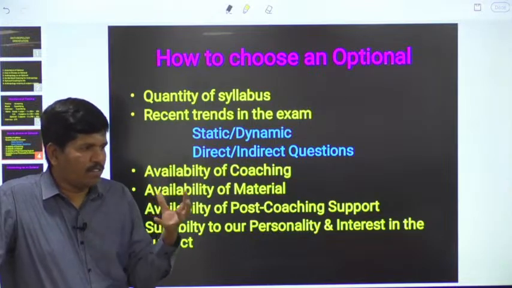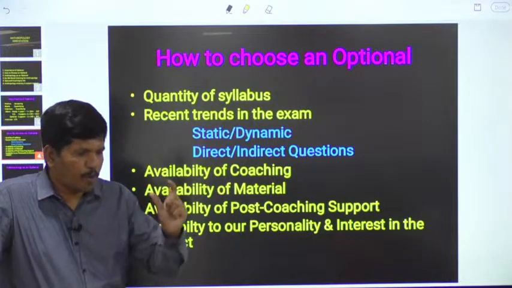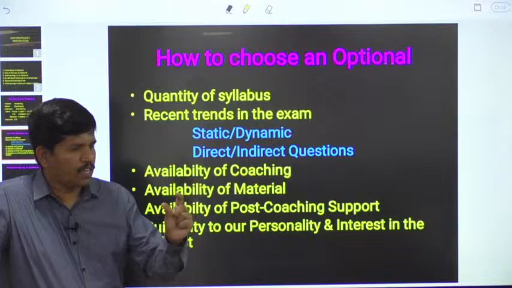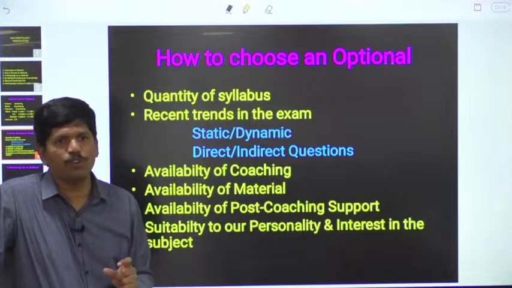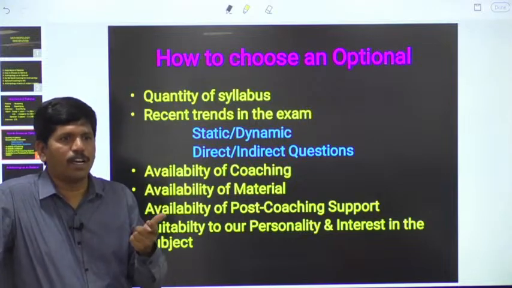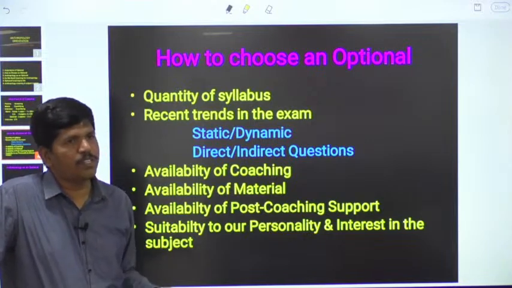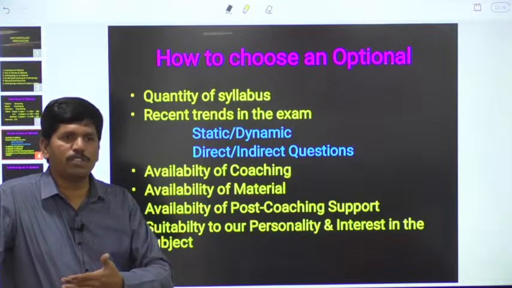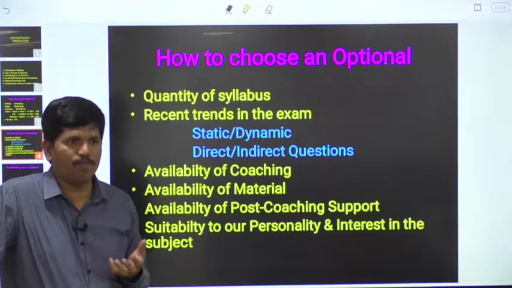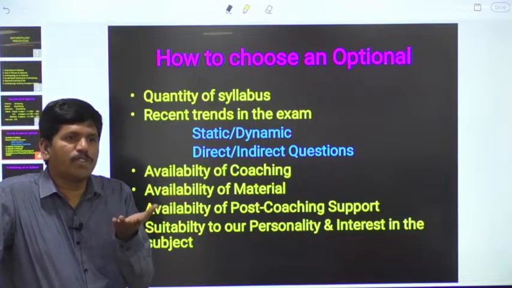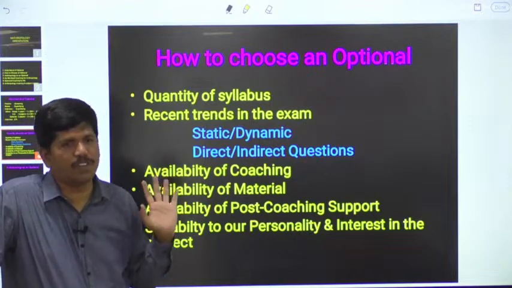Why? Because whenever we come across a new question, then we will think, see, how to write the introduction, how many points have to be mentioned, then in what form the answer has to be channeled, in the form of points, in the form of subheadings, in the form of a flow chart, in the form of a diagram, then we have to think, and finally we have to give a conclusion. Then time will be wasted. In anthropology optional, in the remaining optionals also, same situation, you have to write answers to 19 questions in the optional. See, for example, if 20 questions or 15 questions are from dynamic content, then minimum 15 minutes of time will be wasted.